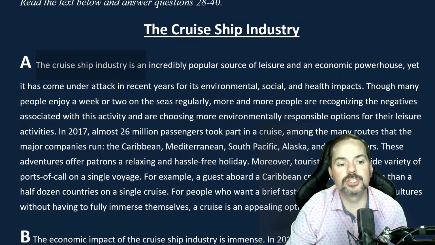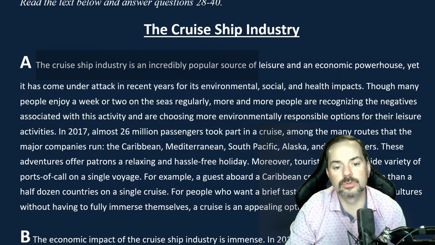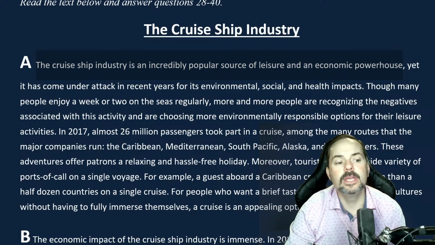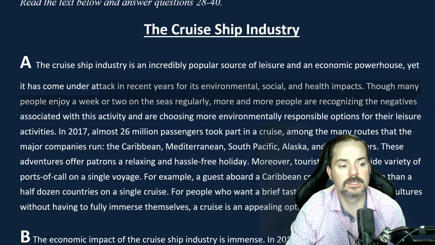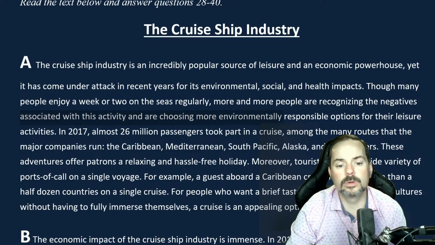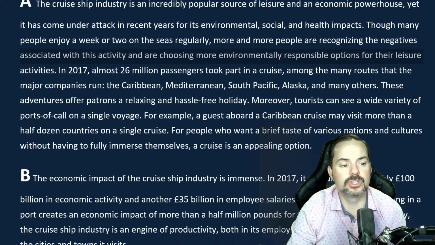The cruise ship industry is an incredibly popular source of leisure and an economic powerhouse, yet it has come under attack in recent years for its environmental, social, and health impacts. Though many people enjoy a week or two on the seas regularly, more and more people are recognizing the negatives associated with this activity and are choosing more environmentally responsible options for their leisure activities.